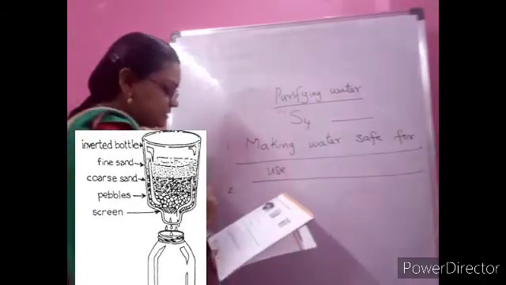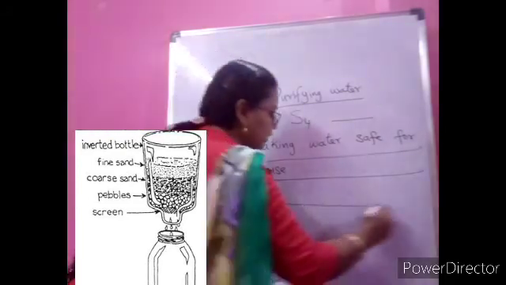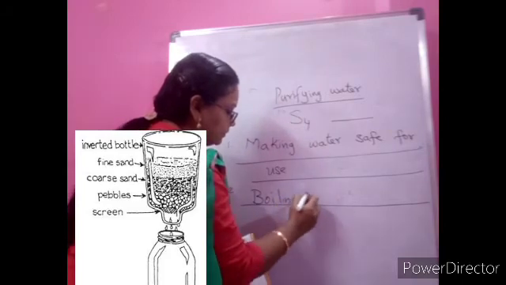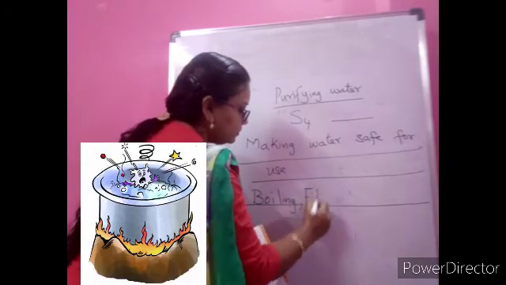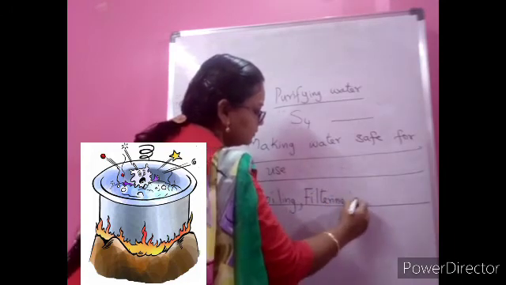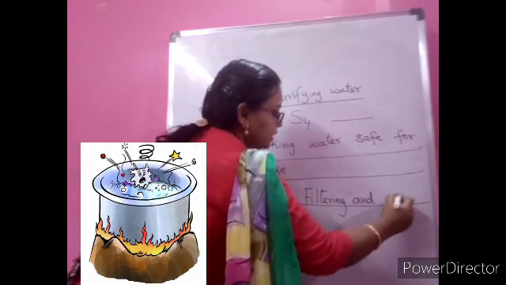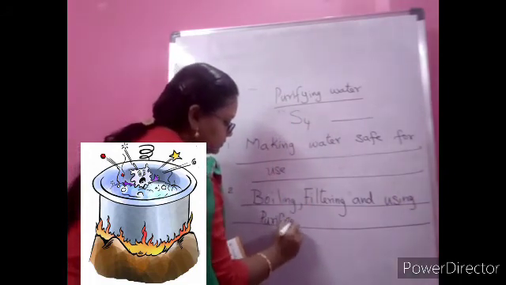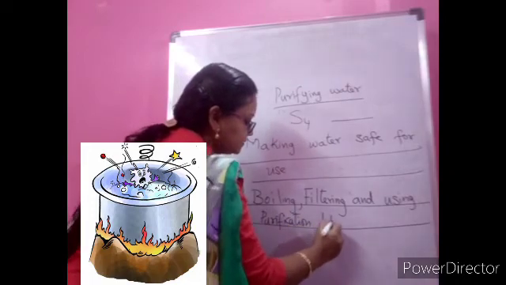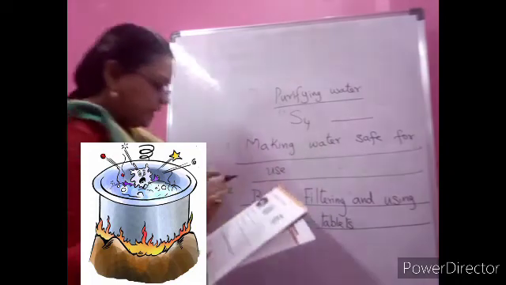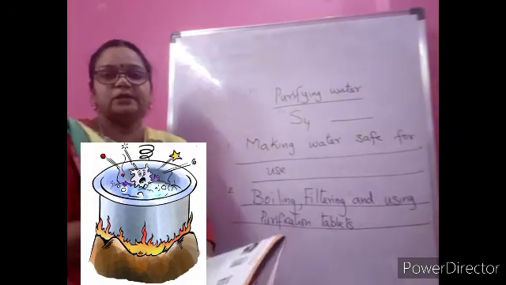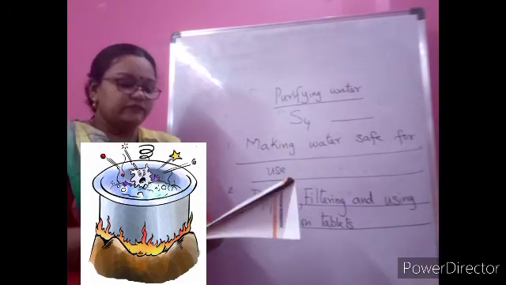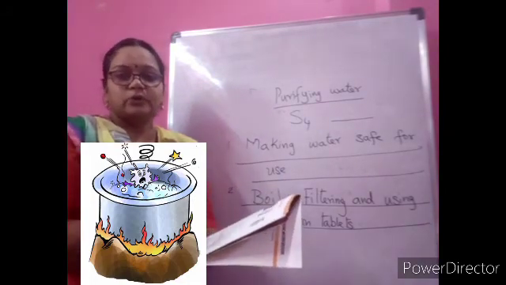Second question: list the different ways by which we can purify water. We saw 3 ways, children. You can write boiling, filtering, and using purification tablets. Next, how do you purify water at home? That you have to find out from your kitchen and ask your parents, whether you are filtering or using tablets, or what type you are doing.